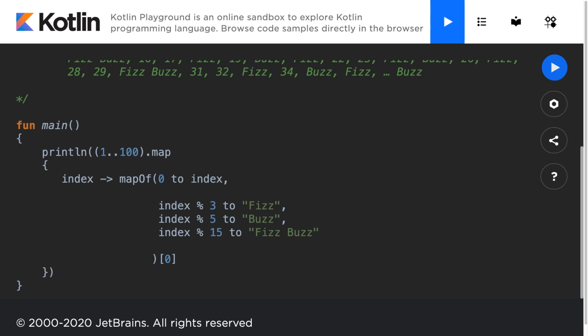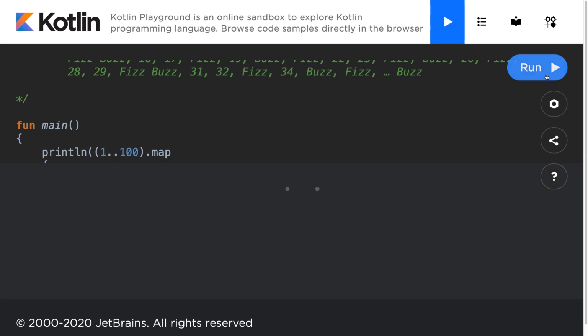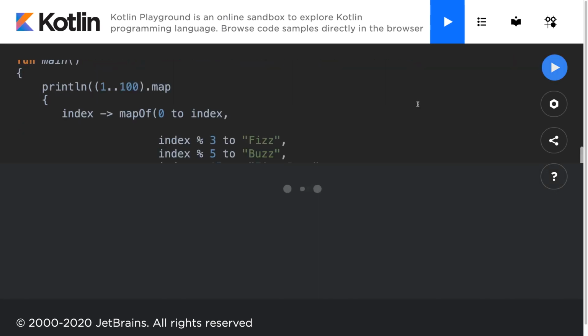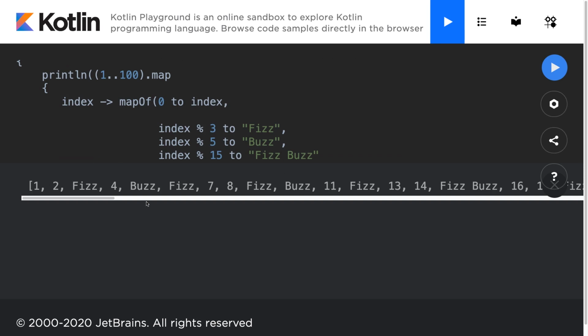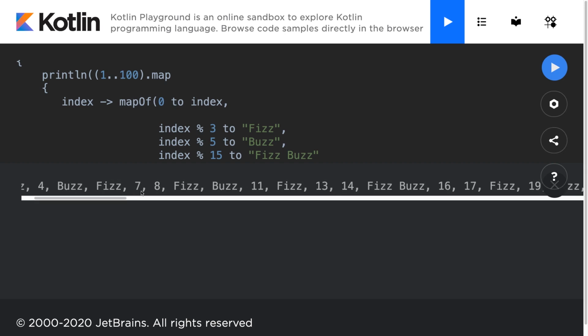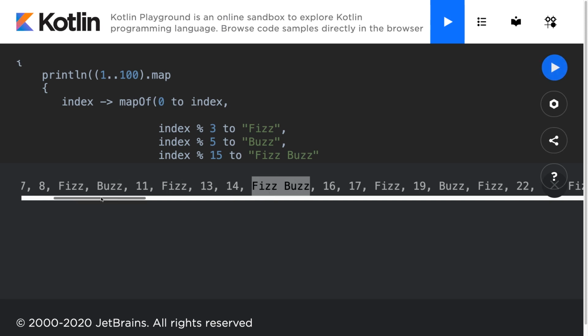Alright, so now that we have this set up, we can just go ahead and hit the big blue button called Run, and the playground is going to print out my output. As you can see, I'm beginning at 1 and then printing 2, and then I'm printing fizz because 3 is a multiple of 3. And at 5, I print buzz instead of the number. But for any number like 7 or 8, which is not divisible by 3 or 5, I'm printing the number itself. And at 15, you'll notice I print fizz and buzz.